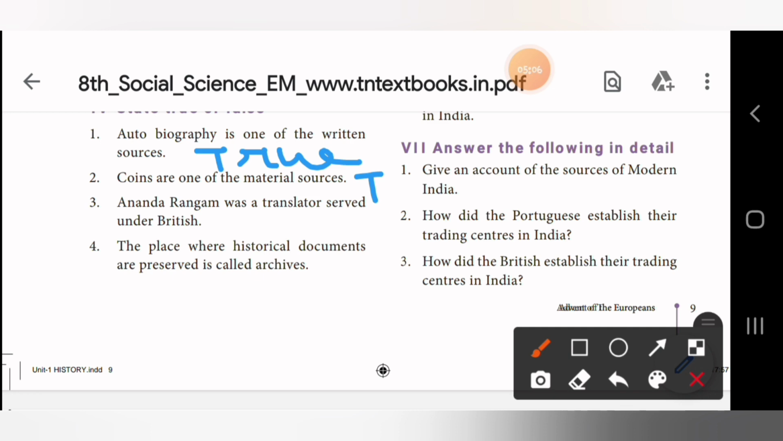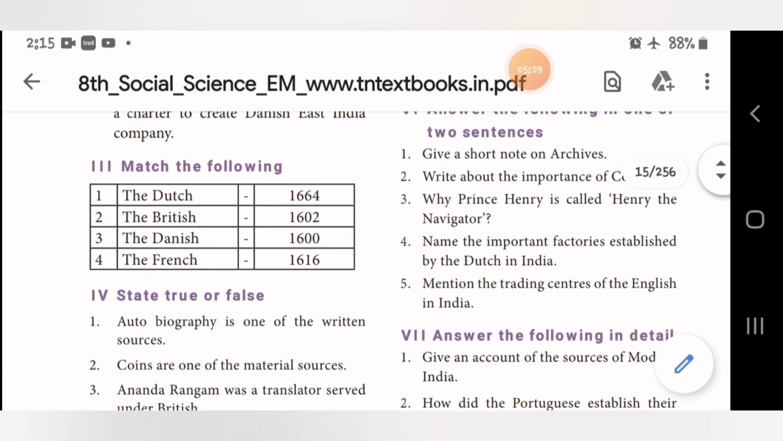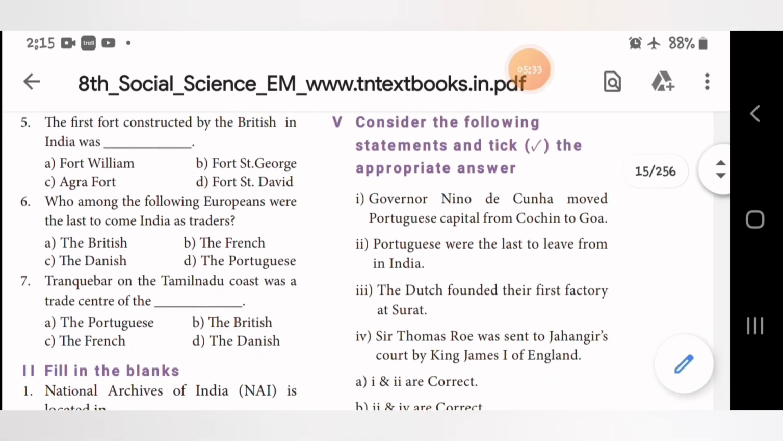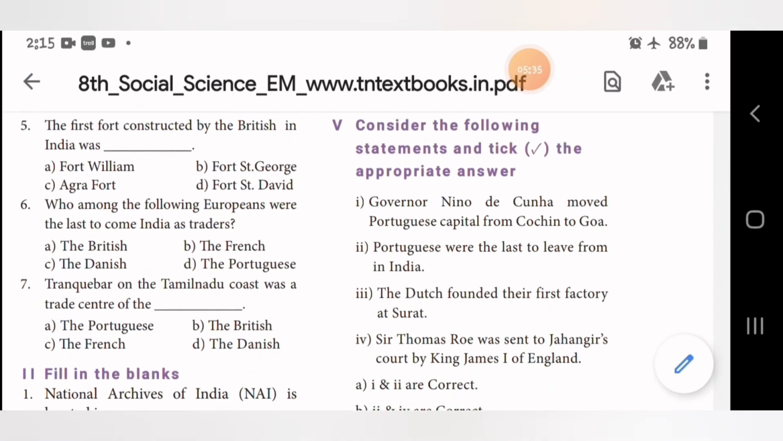Third one, Ananda Rangam was a translator who served under the British. The answer is false. He served under the French, not the British. Fourth, the place where historical documents are preserved is called archives. Yes, it is true. Next one is, consider the following statement and tick the appropriate answer.